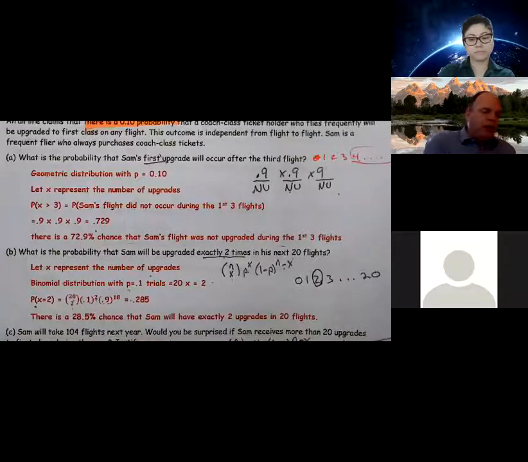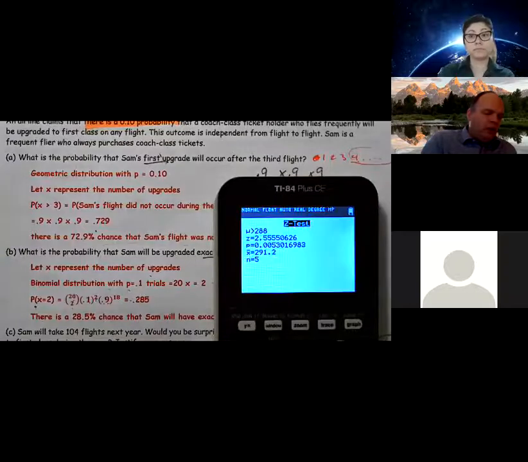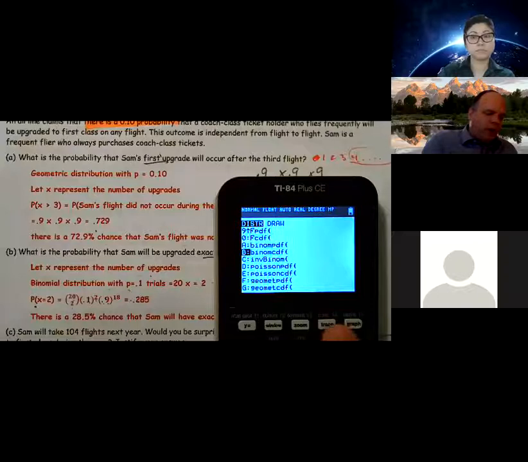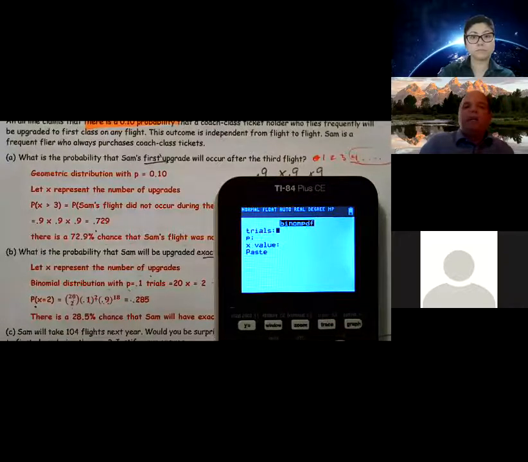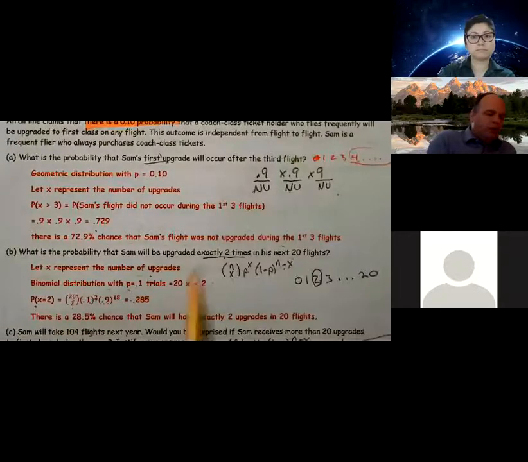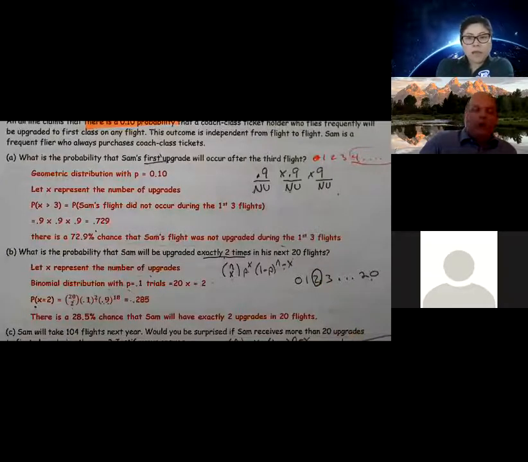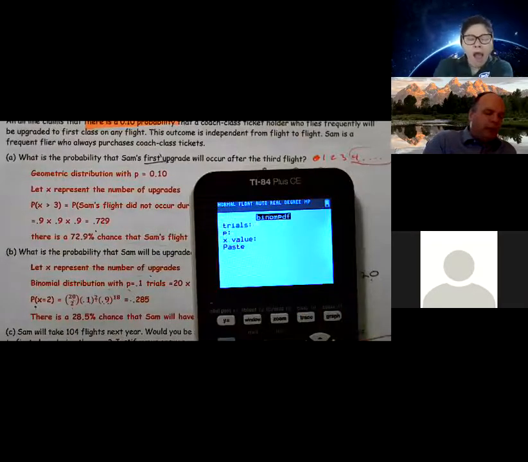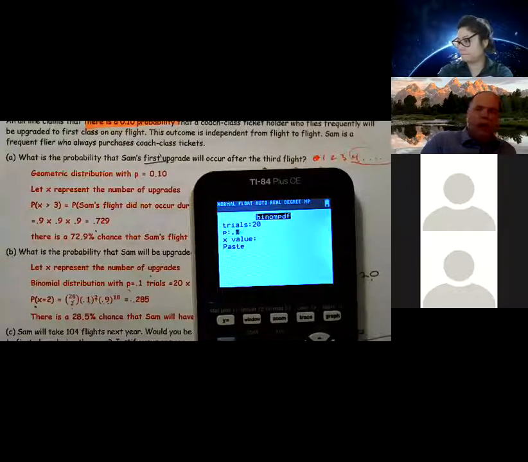If I were to go through the calculator on this one, I'd go second vars, binomial PDF, and it's a PDF because it's exactly 2 times. Out of the 20 flights, 0, 1, 2, 3, all the way to 20, I only wanted 1 value. It was exactly 2, so I'm working with a PDF. Trials is 20, my p is 0.1, and my x value is 2.